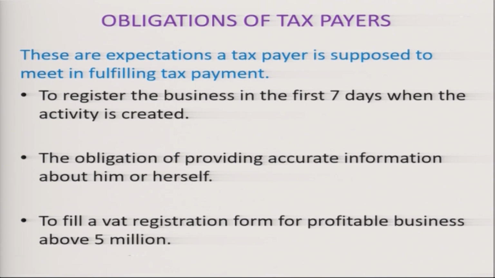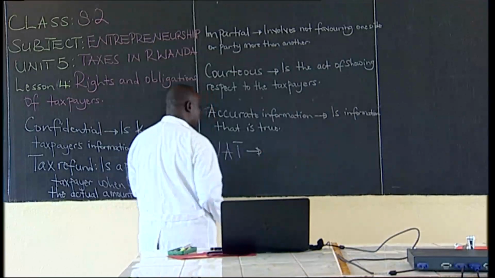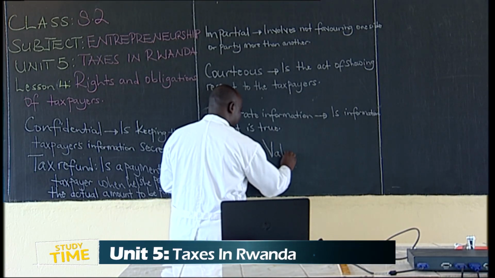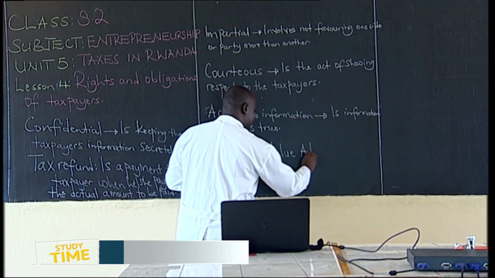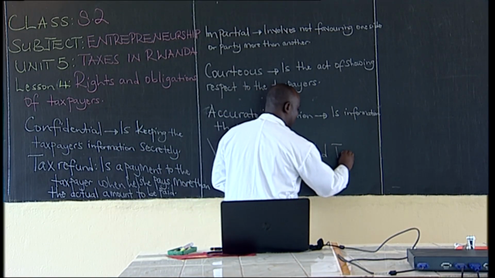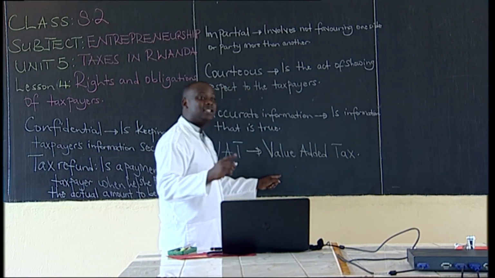If you own a business that is earning above 5 million, you should fill what we call a VAT registration form and start paying VAT. And VAT in full means value added tax.